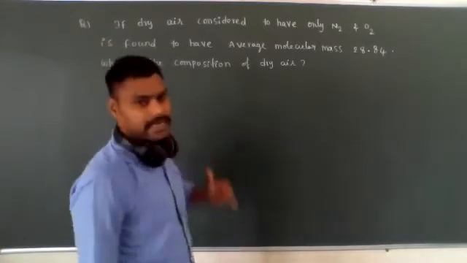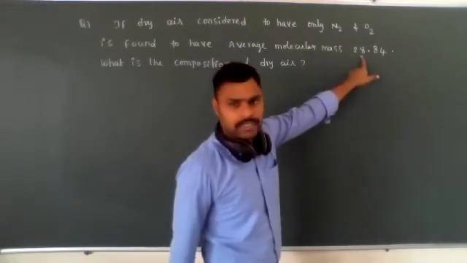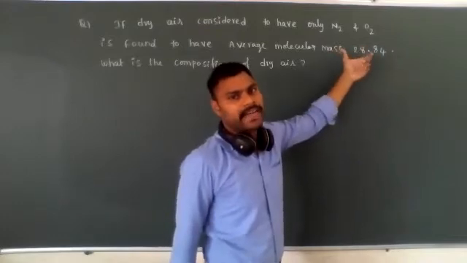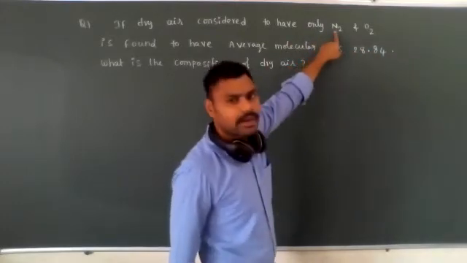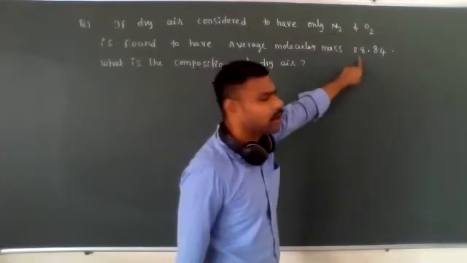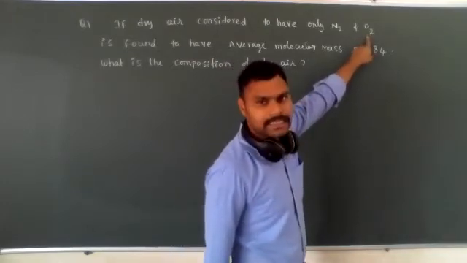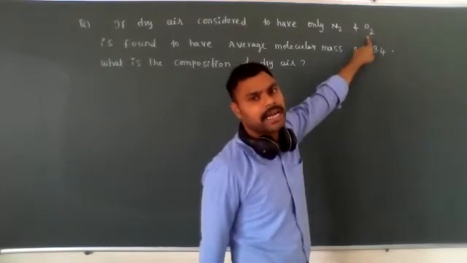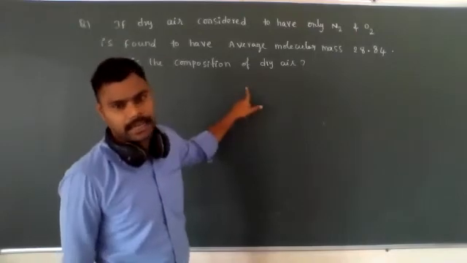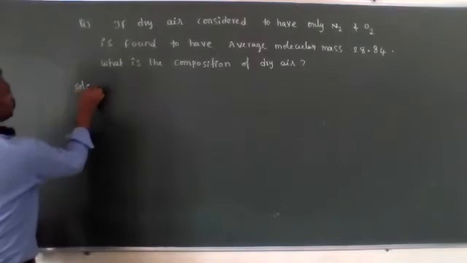In the same pattern here, instead of average atomic weight, the average molecular mass is given as 28.84. The 28.84 average molecular weight is due to the composition of N2 and O2 gases. That is, how much percentage of N2 gas is occupying out of the 28.84 average molecular weight and how much percentage of O2 gas is present. That we need to calculate. That is the composition of N2 and O2 present in dry air. For example, let's see the solution.